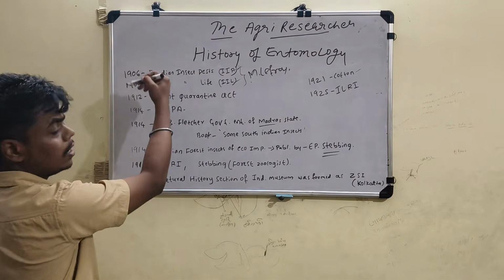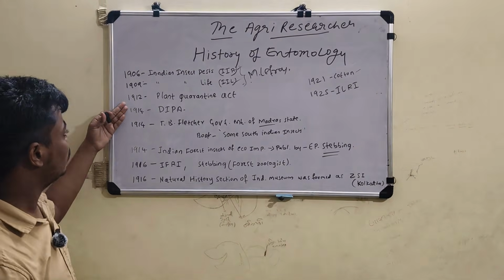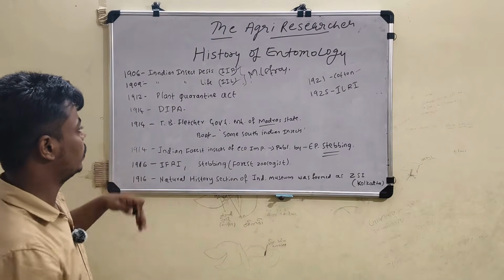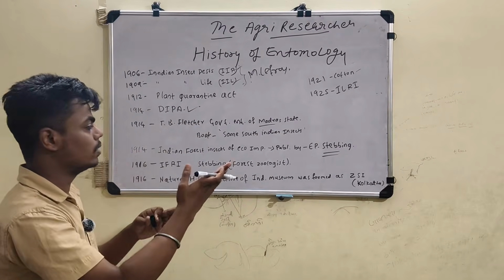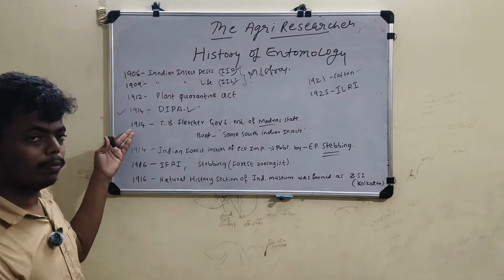It is 1906. After that, the year 1909. These two are very important. And next move to 1912, when the Plant Quarantine Act came. And then 1914, the DIPA Act. It is a very important point. DIPA Act, Destructive Insect Pest Act. It is an exam point of view. Remember this. And one more comes in 1914.